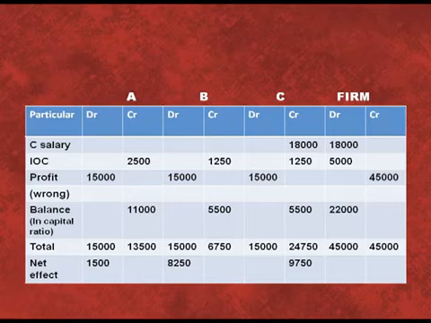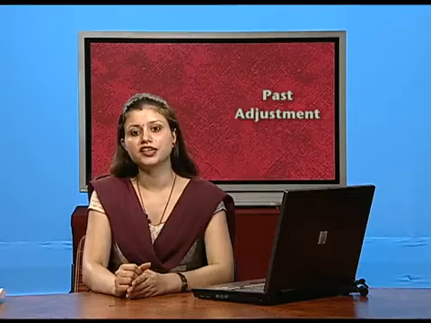Now, in the next line, we have to total all these amounts. We will total A's column. It will become 15,000 debit, 13,500 on credit side. 15,000 on debit and 6,750 on credit side of B's column. Under C's column, debit side is 15,000 and credit side is 24,750. And the firm column total always tallies, that is 45,000 and 45,000, because we have already found out the balance.